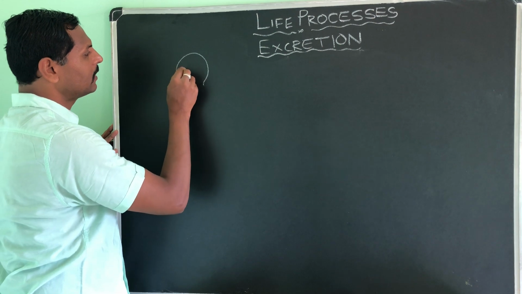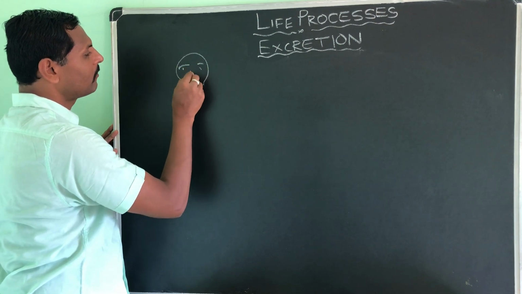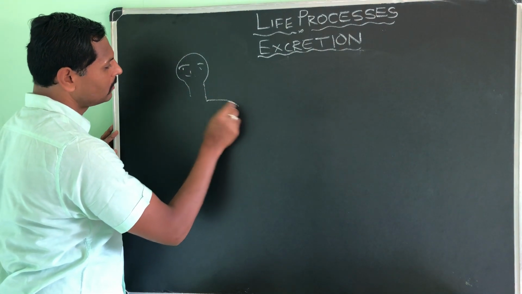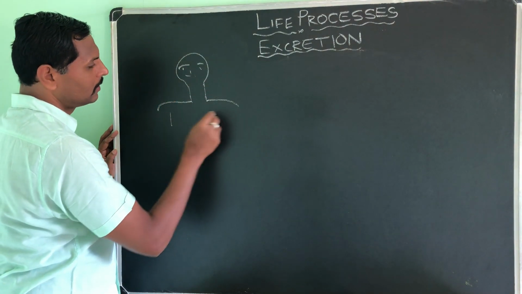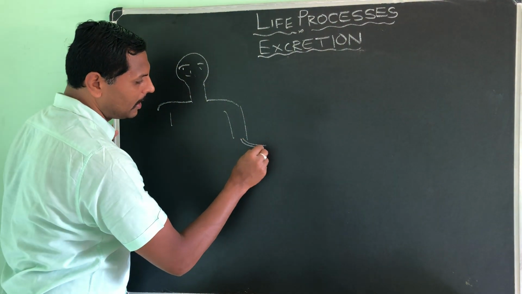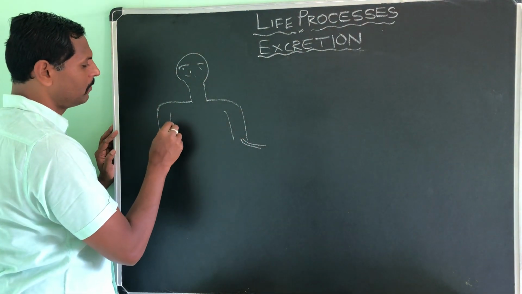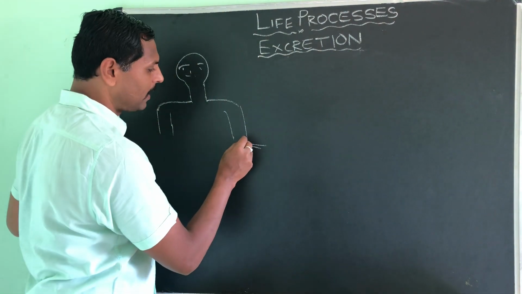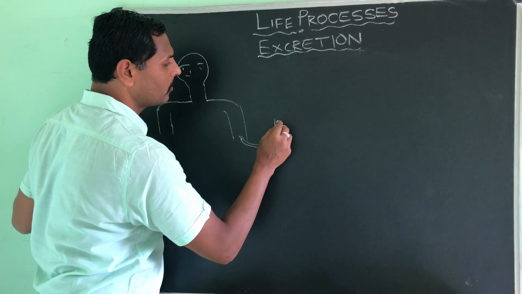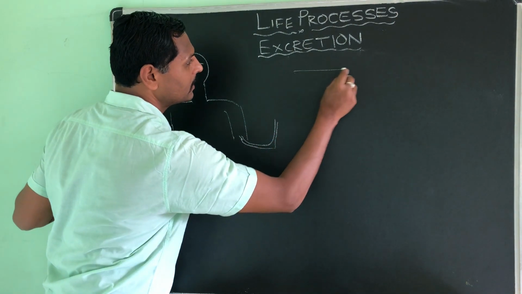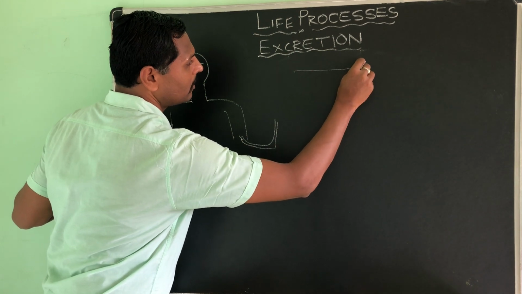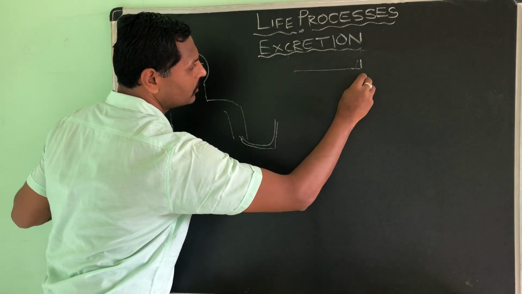Suppose a person is there, okay, I am showing you a rough diagram, and from his hand impure blood is taken out by a needle, and a pipe is connected to a dialyzing unit. See here, this is the dialyzing unit. I will draw and show you. This is the dialyzing unit.